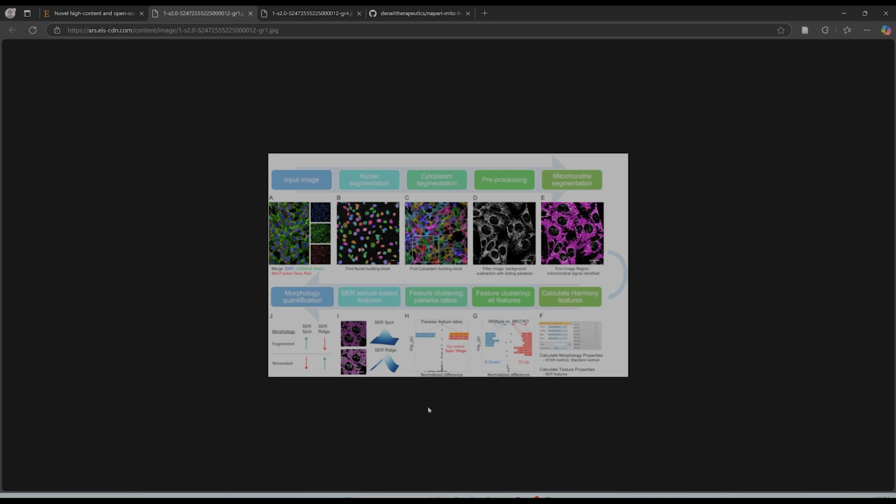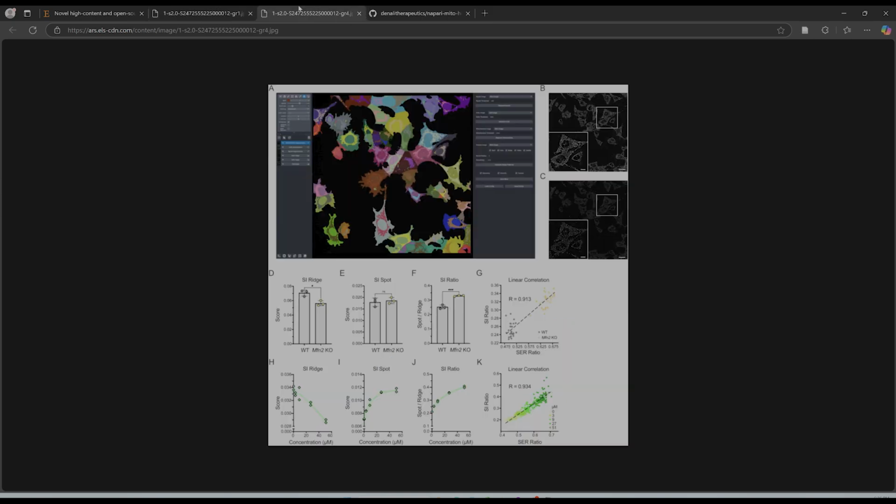Okay, but they also presented two pipelines. One is for their proprietary platform. The other one they made open source. So by open source, I mean they utilized Python and Napari interface to give us researchers a tool to utilize for mitochondrial segmentation, cell segmentation, and nuclear segmentation.